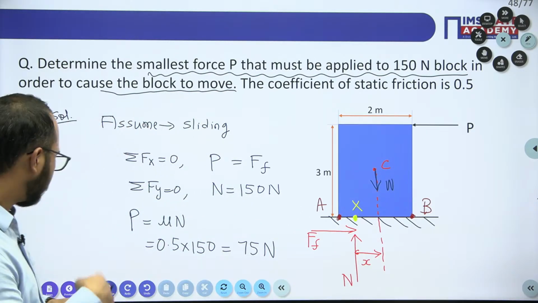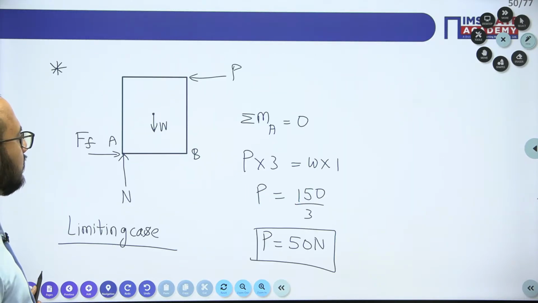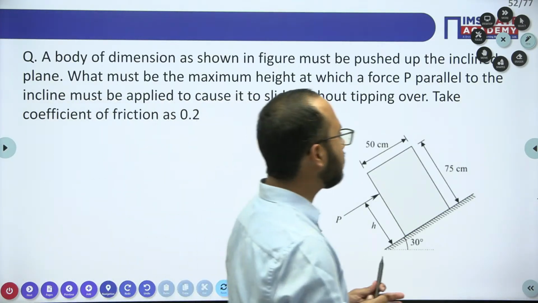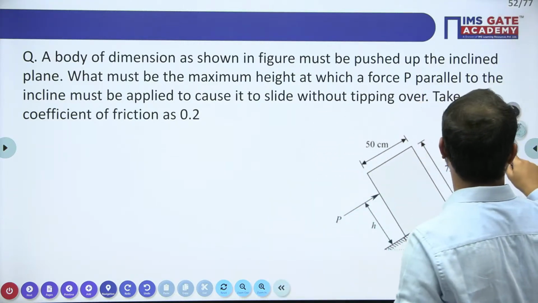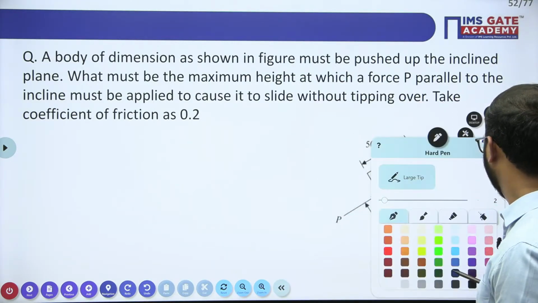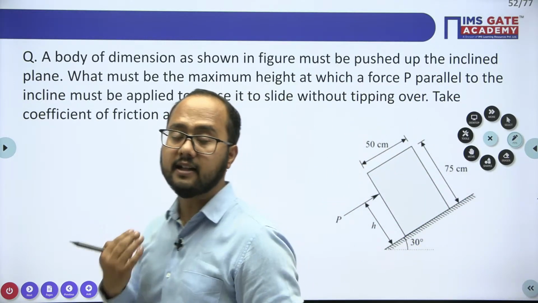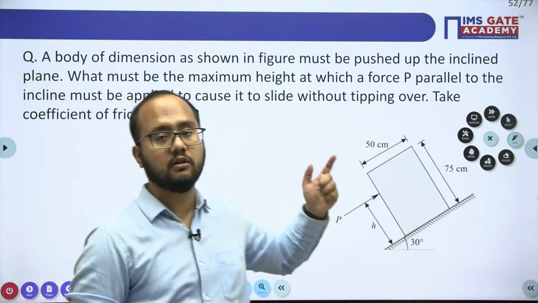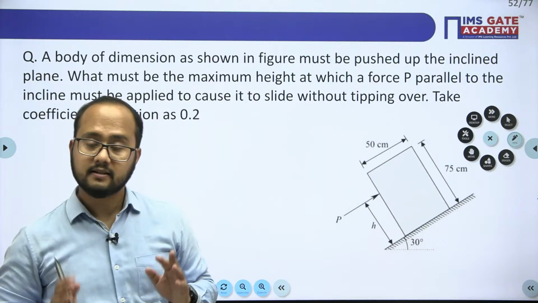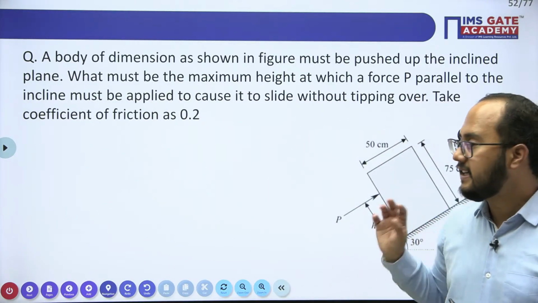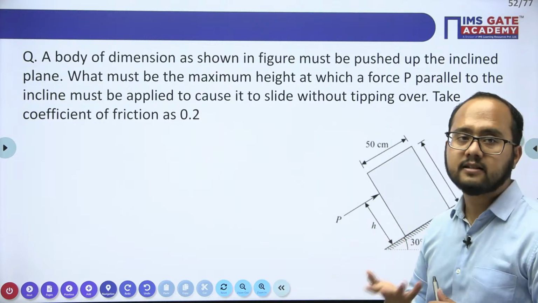Okay. Now, moving to the next numerical part. Yes, again, this is one of the most important questions, guys. Very, very important, I would say. And chances are there, you will find such a question in your GATE examination, because it needs concepts.